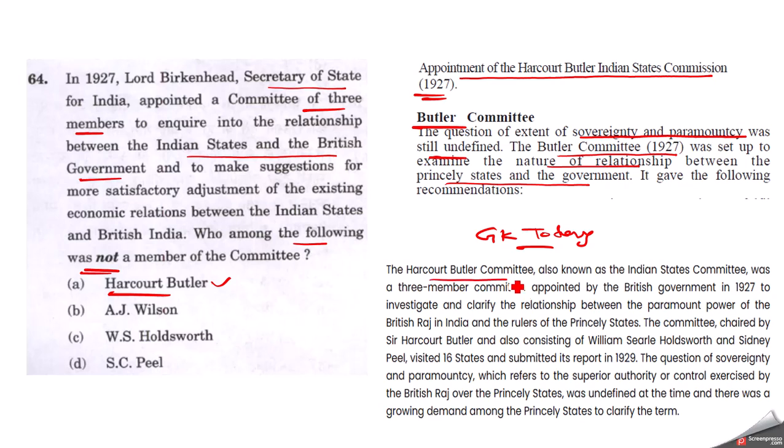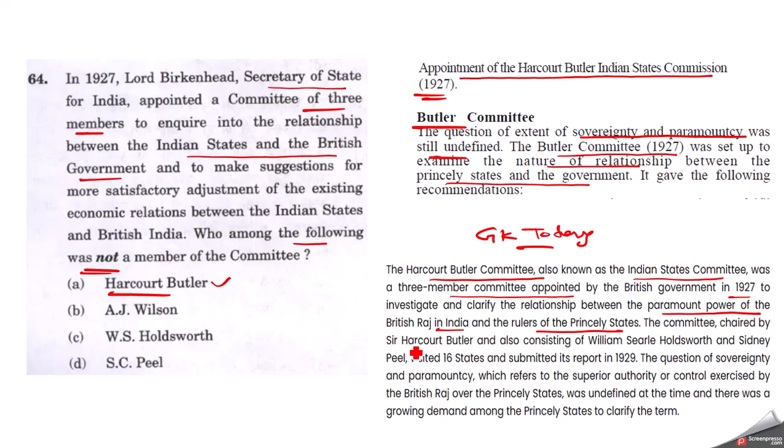So the Harcourt Butler Committee, also known as Indian States Committee, was a three-member committee appointed by the British government in 1927. And this committee was to investigate and clarify the relationship between the paramount power of British Raj in India and rulers of princely states.